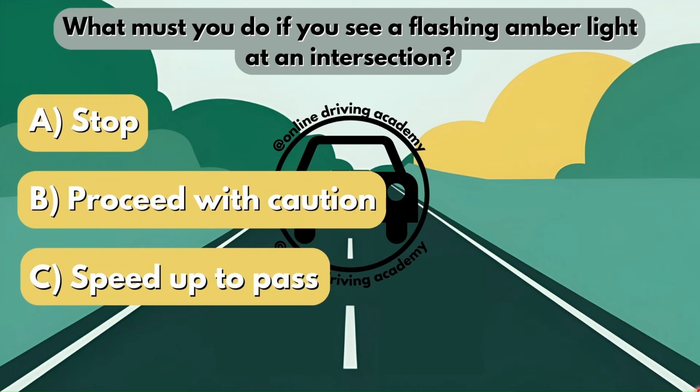So what must you do if you see a flashing amber light at an intersection? Is it option A, stop, option B, proceed with caution, or is it option C, speed up to pass? The correct answer here would be proceed with caution.